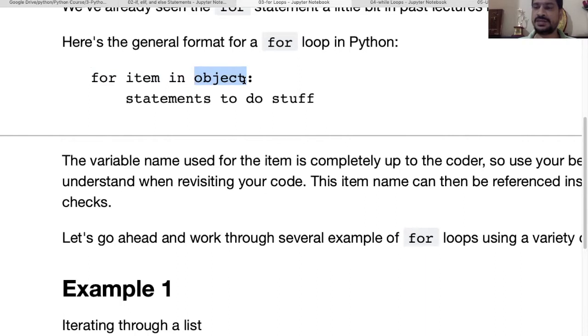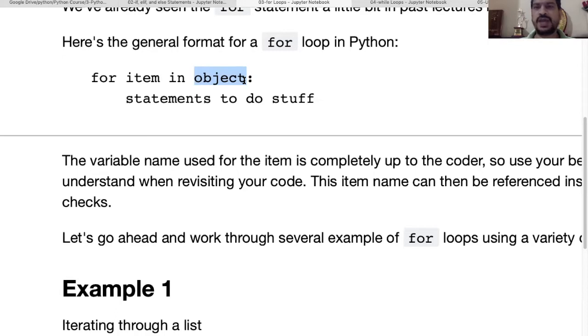First of all, the object should contain iterable items, meaning we can iterate. By default, if we don't put anything, it will iterate one by one. We don't have to give plus plus like we have done in C++. So here the object will be iterated one by one by default.